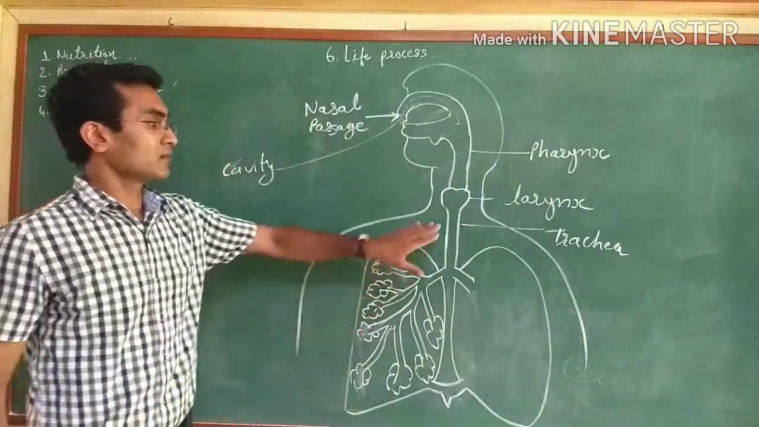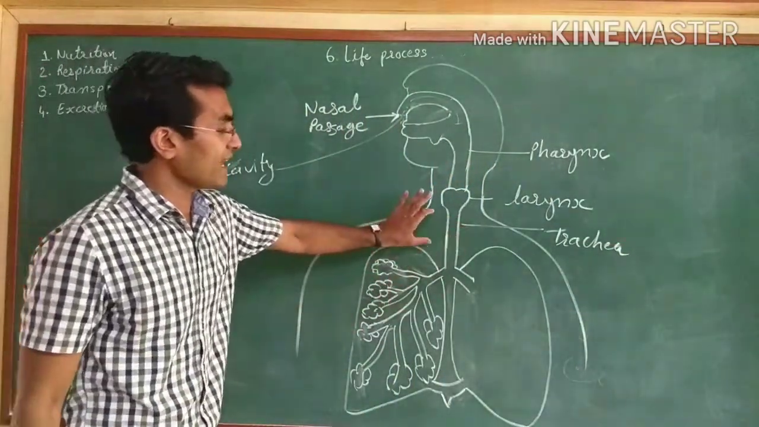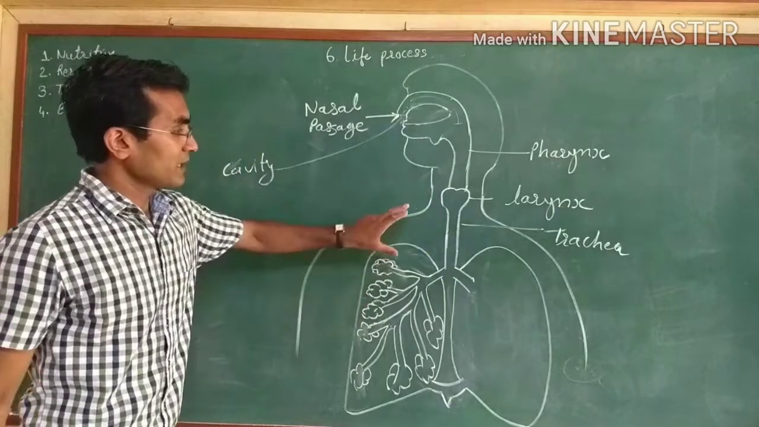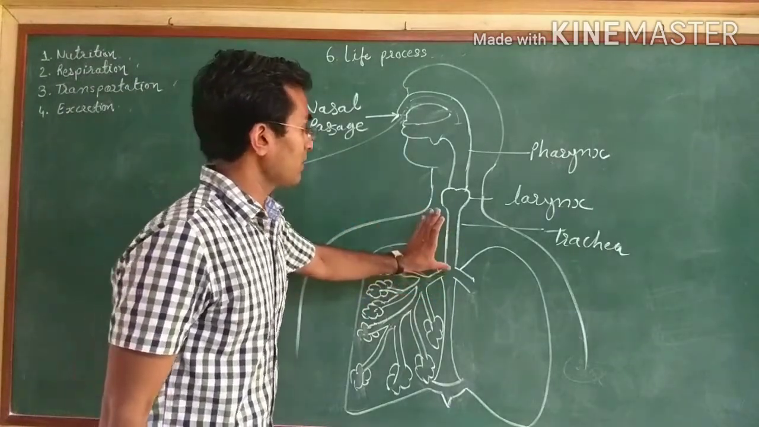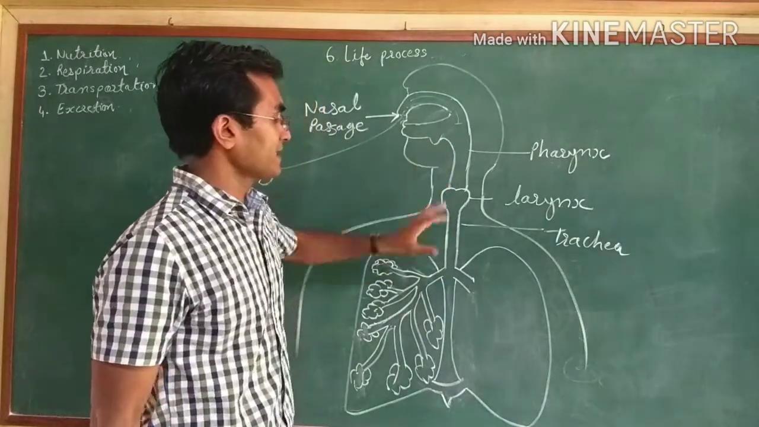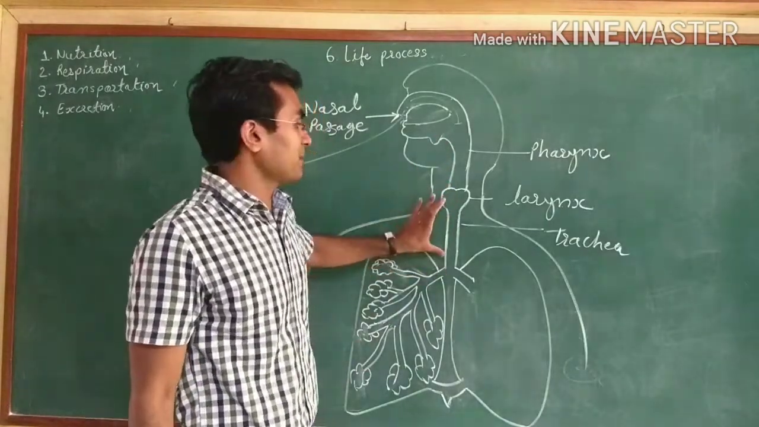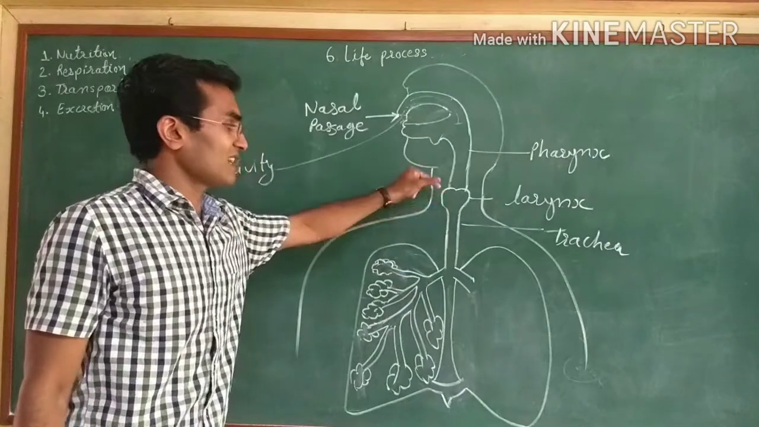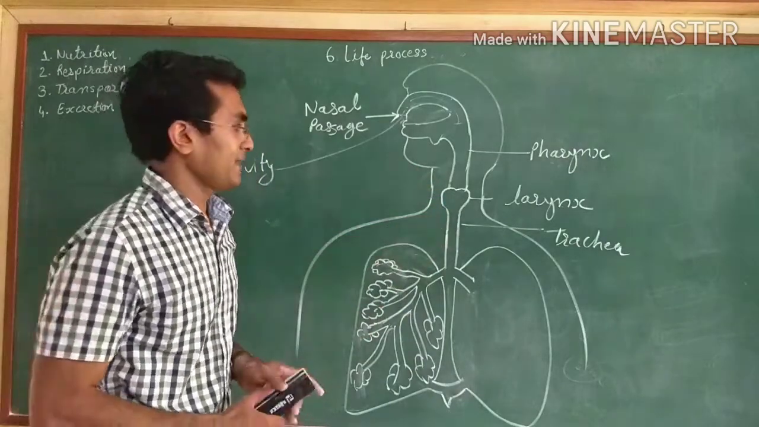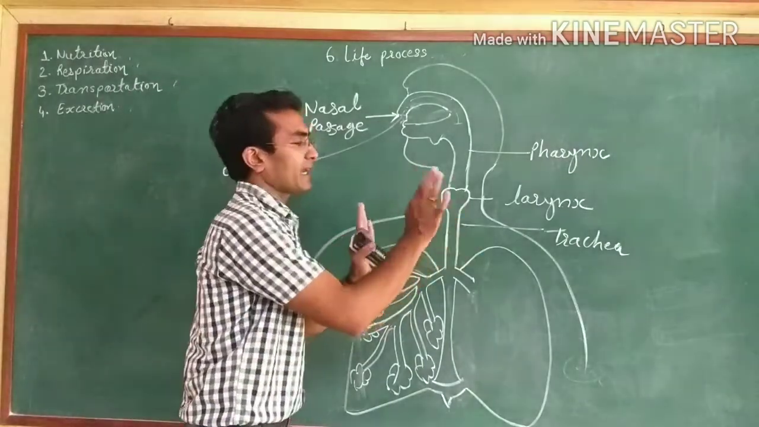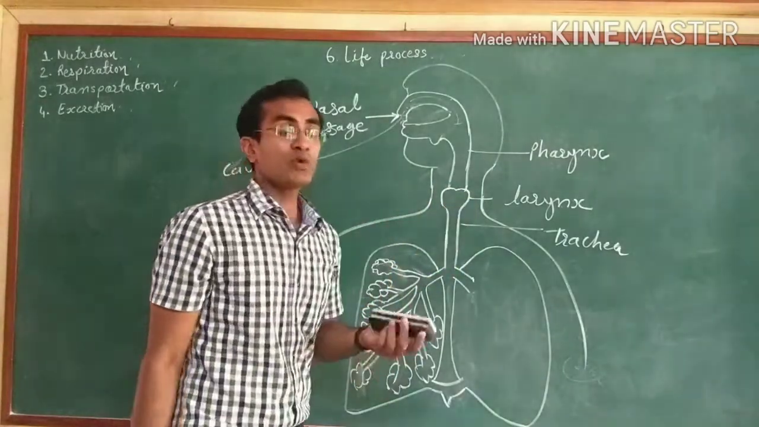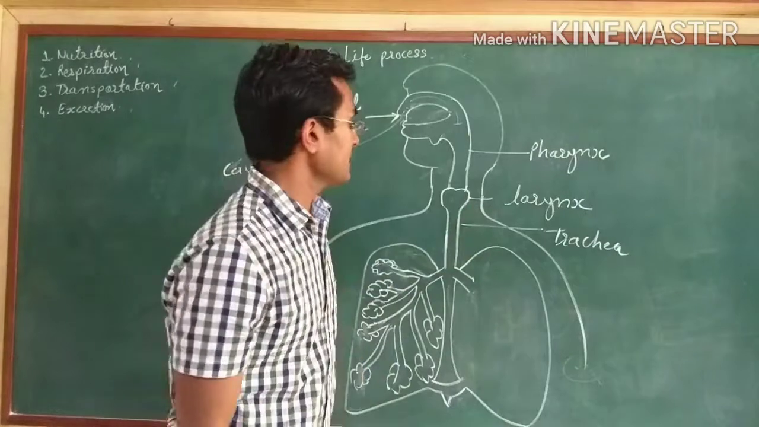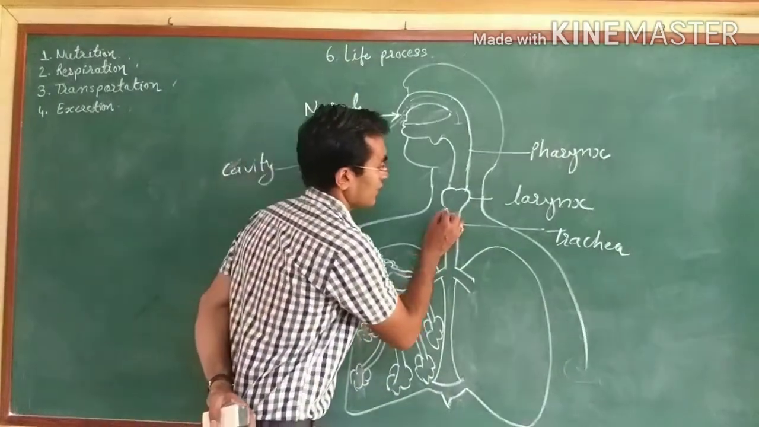Now what will the trachea do? The trachea is the bridge between the bronchus and the larynx. It is the transport way of air. Here food will not enter, so only air will get transported. The most important thing over here is that the trachea is covered with